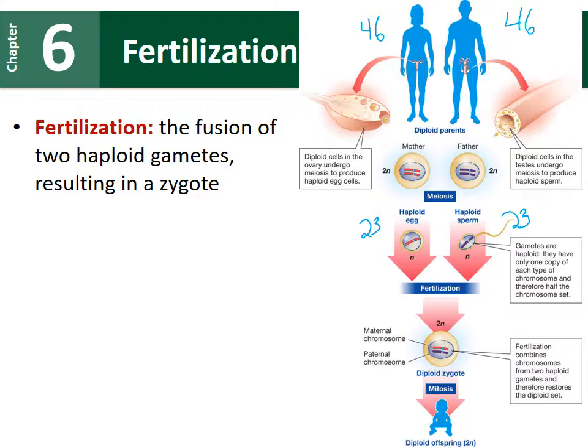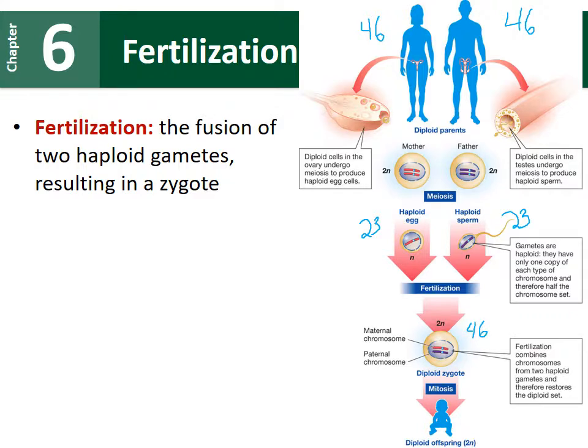So the egg cells produced by the biological mom have 23 chromosomes. The sperm cells produced by the biological father have 23 chromosomes. The egg and the sperm cell will go through fertilization. We'll add 23 plus 23. We get back up to 46 in our zygote.